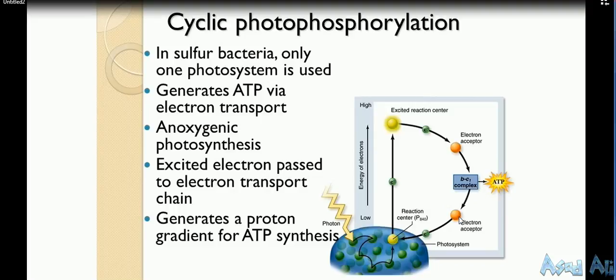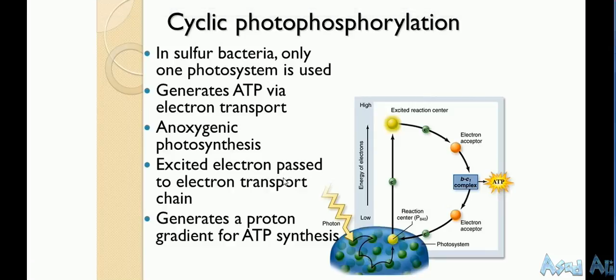Another electron acceptor accepts this and transfers it to photosystem 1, that is, reaction center P840. Now it generates ATP via electron transport that is similar to that of plants, and there is anoxygenic photosynthesis. That means this doesn't produce oxygen. And that's already explained, the positive electron is there, and that generates a proton needed for ATP.